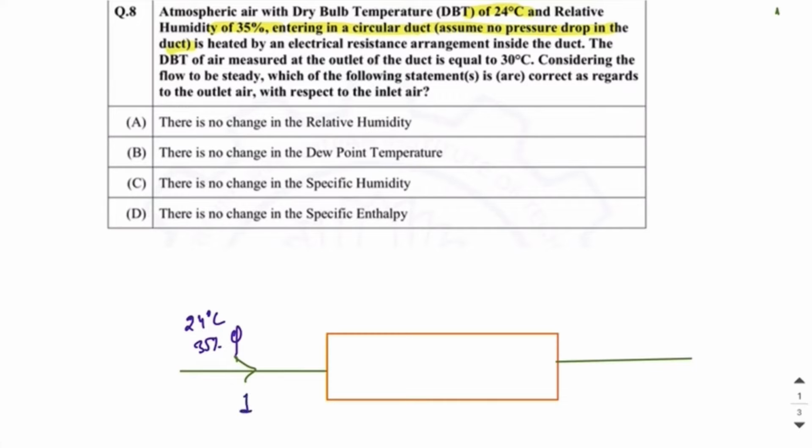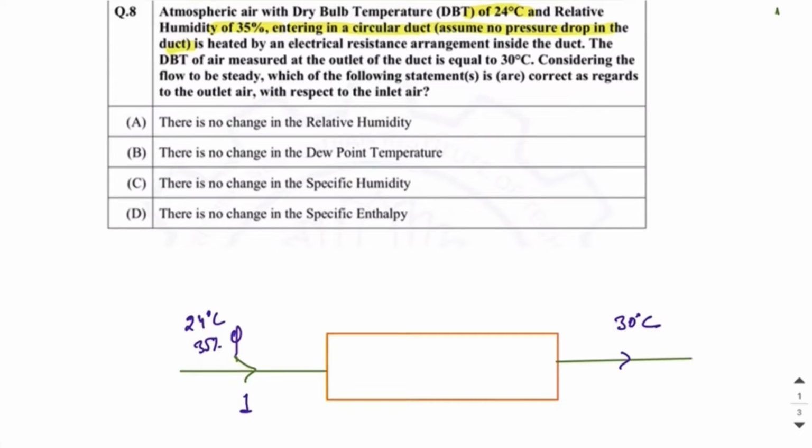I can say this is state 1. The DBT of air measured at the outlet of the duct is equal to 30 degrees Celsius, means at the outlet the dry bulb temperature is 30 degrees Celsius. Considering the flow to be steady, which of the following statements is correct as regards the outlet air with respect to the inlet air?